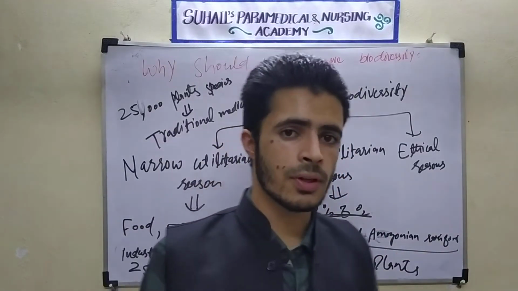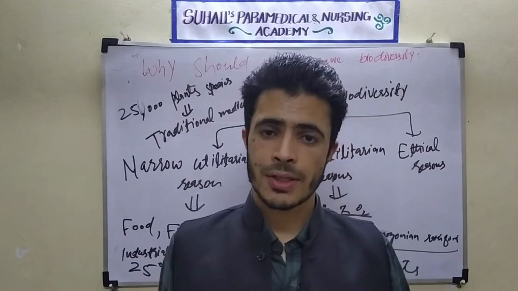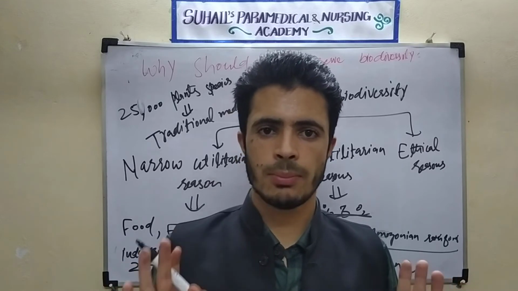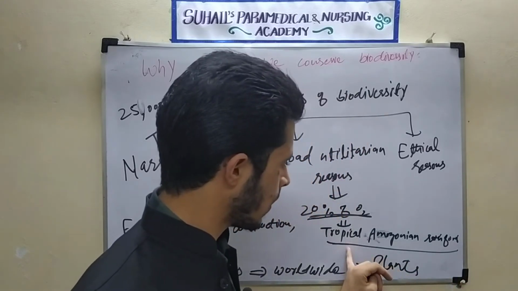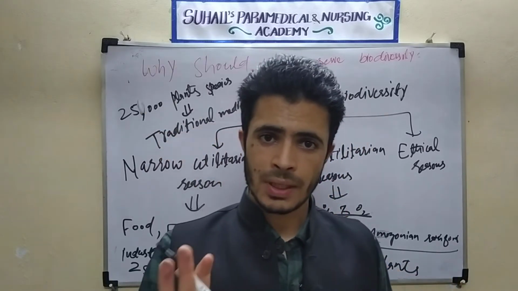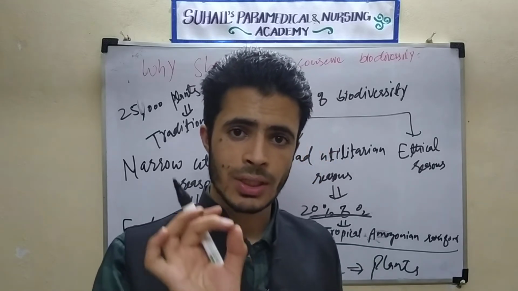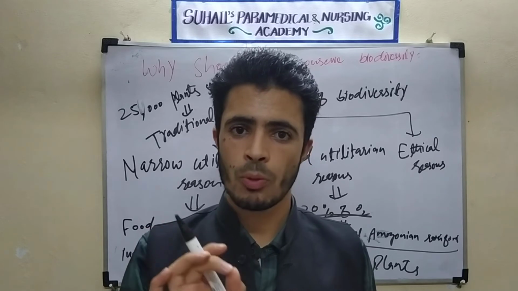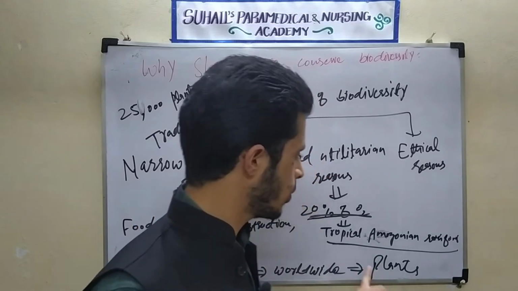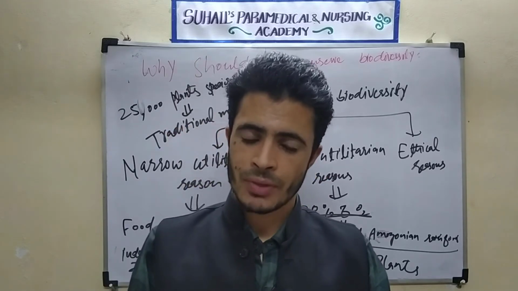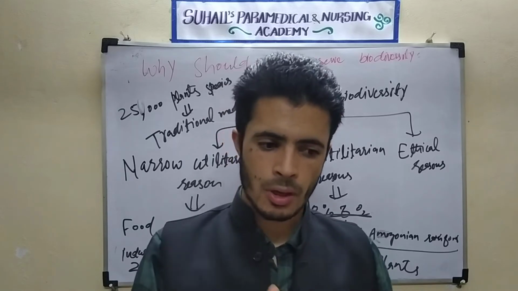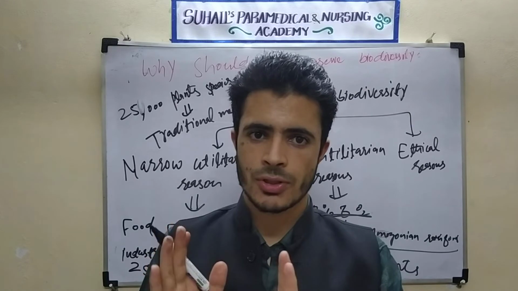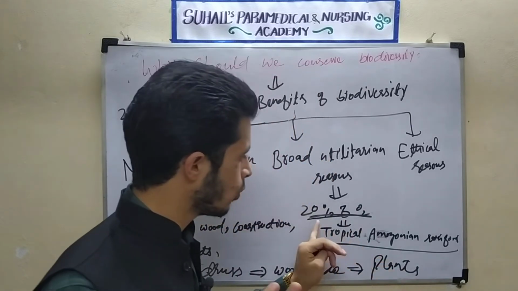The tropical Amazon rainforest is a habitat, an ecological niche for thousands of species of plants and animals. I also told one more fact: the tropical rainforest once covered 16% of the land, and nowadays it covers only 4.2% of the land, because of the destruction of the tropical rainforest and the encroachment of humans toward the forests, the Amazon rainforest. So this was about the 20% of the oxygen.